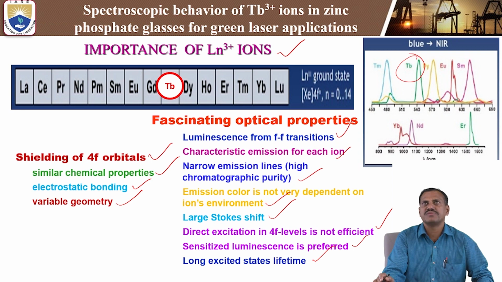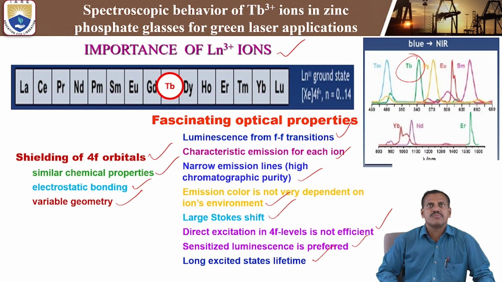These are the visible emissions, from blue to the near infrared range. Some different near infrared wavelengths come from ytterbium, neodymium and erbium, from 800 nanometers to 1600 nanometers. So these are the different rare earth ions and their emission intensities.